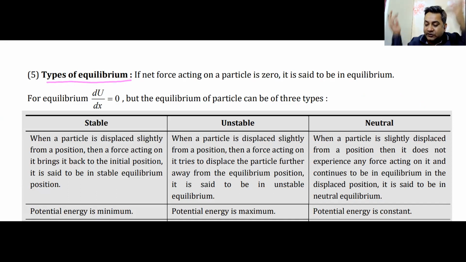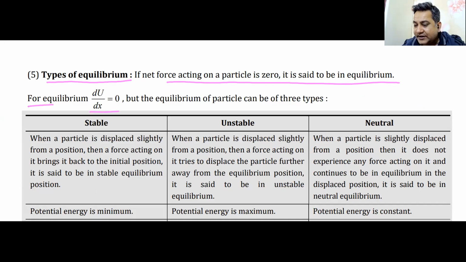I've used pink color, so I'll use pink. What is equilibrium? If the net force acting on a particle is zero, it is said to be in equilibrium. We all know it from the previous chapter, Newton's laws of motion. For equilibrium, dU by dx is zero. We now know it. Force is the negative derivative of U. But the equilibrium of a particle can be of three types.